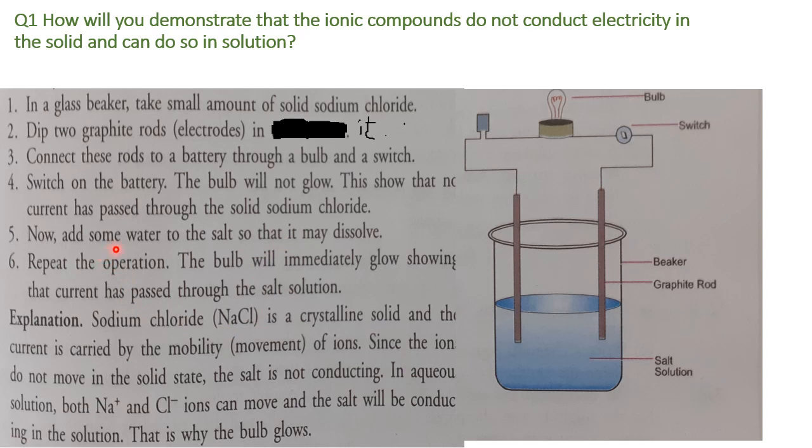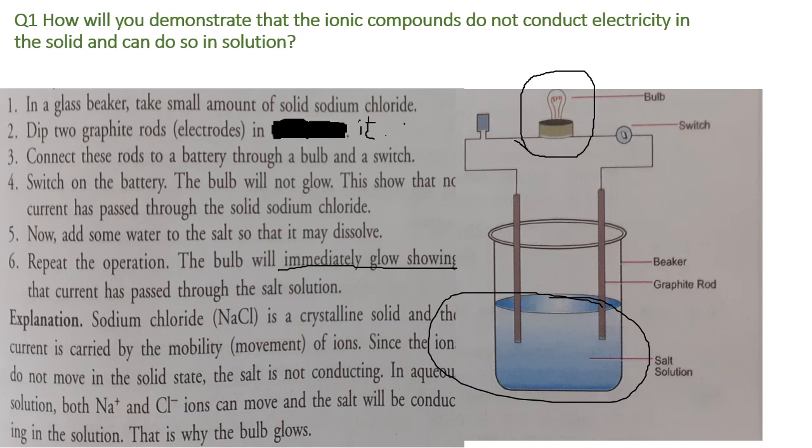Now repeat the same experiment by adding some water. Here you can see the water being added to make the solution. This time you can find the bulb does glow. The bulb will immediately glow, showing that current has passed through the solution. So we can explain it in that way.